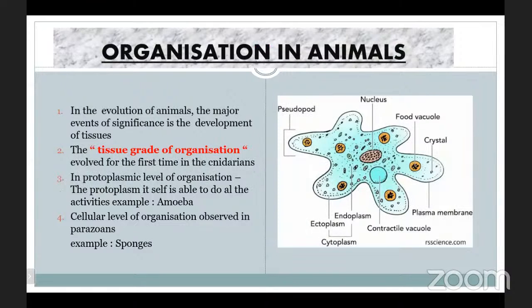Organization in animals. What do you mean by organization? Grouping of animals. Here we are grouping the animals based upon their structure. In the evolution of animals, the major event of significance is the development of tissue. With the help of tissues only, the body organs and organ systems are built up. The tissue grade of organization evolved for the first time in cnidarians.